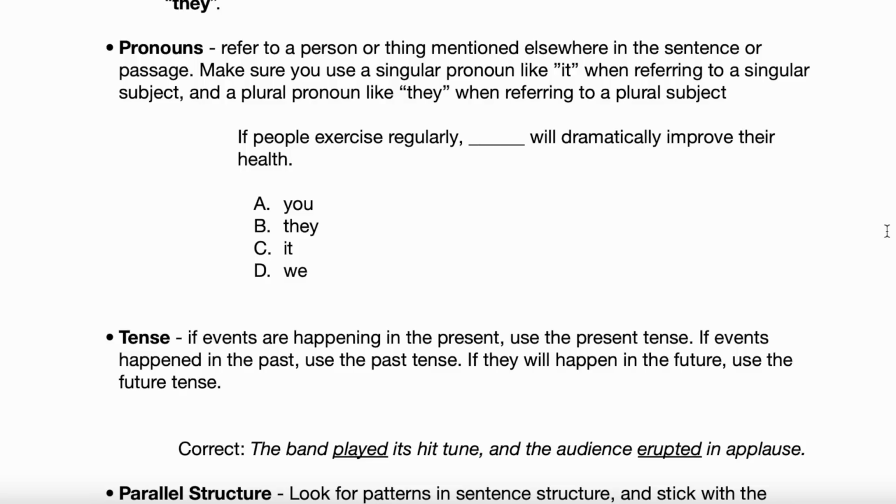Go ahead and read that example there with the blank. You can just read it as a blank. If people exercise regularly, blank will dramatically improve their health. Do you think you know the right answer here? Give me a second. They. It's they. Absolutely. And if we plug it in, it should sound good. If people exercise regularly, they will dramatically improve their health. But clearly, we're referring to the subject here, which is people. Plural, and that's plural, right? So you got to have the plural there, right?